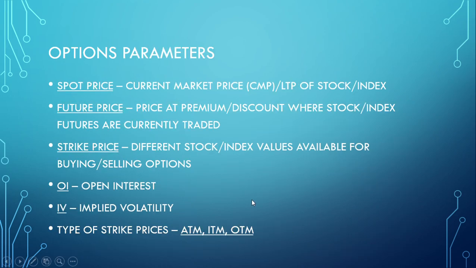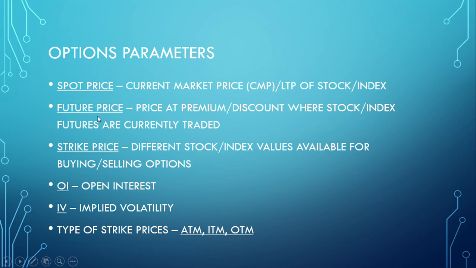Now there are certain parameters which we all must have seen. Spot price is basically the current market price, or we also say LTP, last traded price of the stock or index. Future price is the price of the futures. Basically they are at a premium or discount to the stock or index, and they are traded at a futures price. There is always a difference between spot price and future price. So if it is at a premium, then the future price will be higher than the spot price, and if it is at a discount, then the future price will be lower than the spot price.